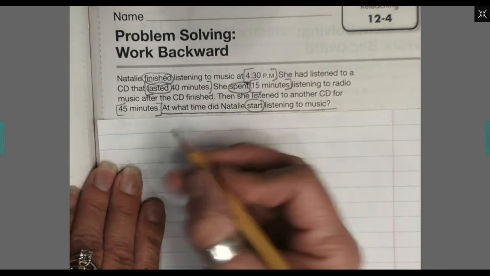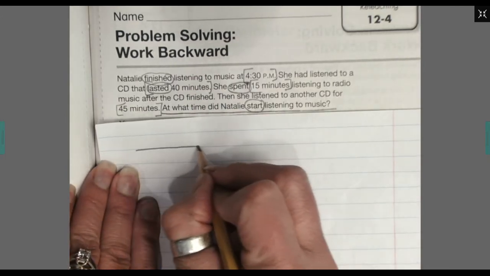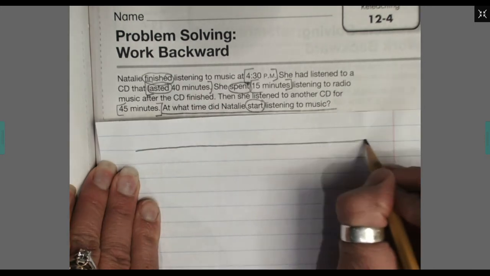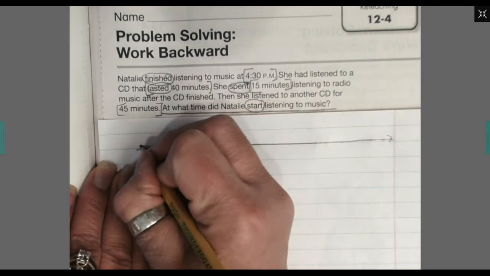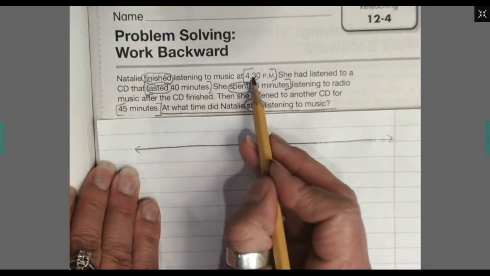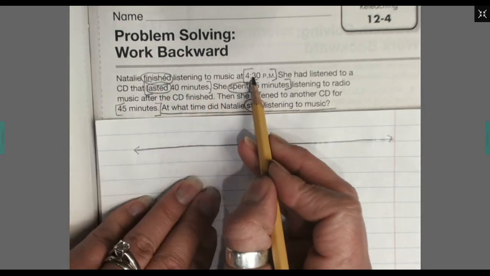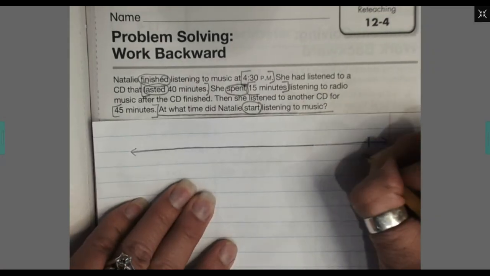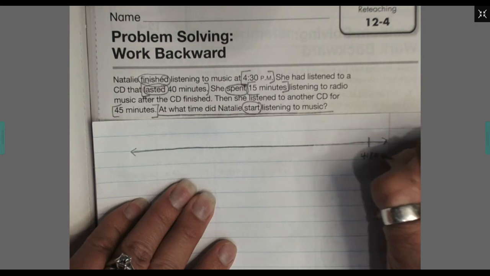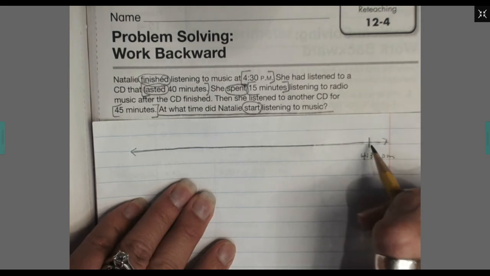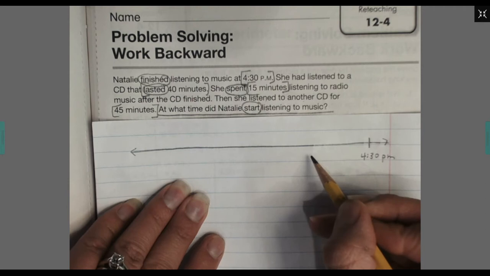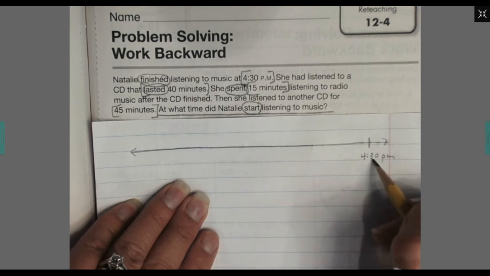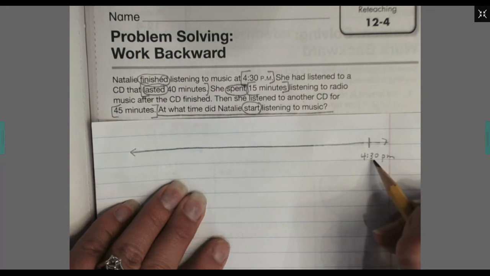I'm going to use the number line method. And we know that she finished listening at 4:30 p.m. So I'm going to go all the way down to the end of my number line here, and that is 4:30 p.m. I think I'm going to do half an hour increments because it's really easy to work with time in half an hour. Or maybe I should work with 15 minutes because that's not too hard either. But let's just do every half an hour.